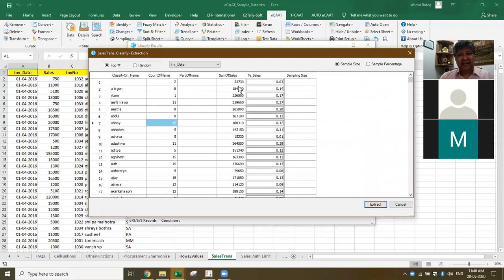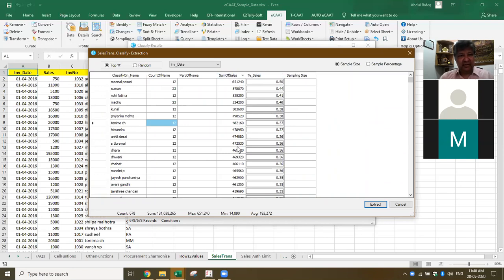Maybe we can add that field. I think we don't have that as of now. We can also add the field where I can give you the highest sales for that. So here what's happening is I get the total sales for each of the customers. Okay, so I can pick up now, for example, here for each, I can pick up the high value customers